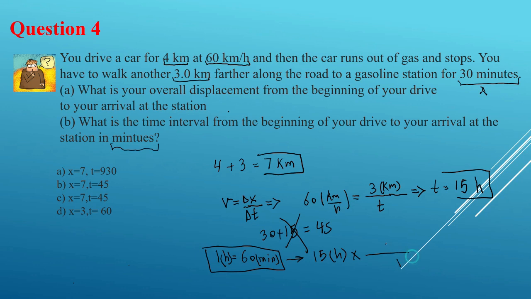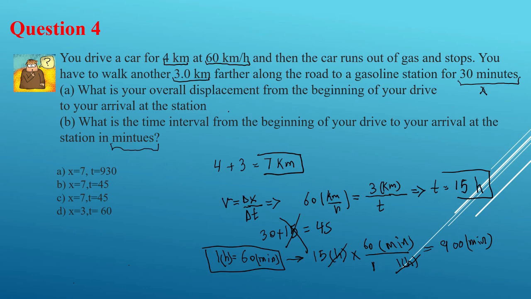So rule number 1, this hour must cancel with this one. That's why it's going to be 1 hour and it's going to be 60 minutes. So 15 times 60 is going to be 900 minutes. Okay.